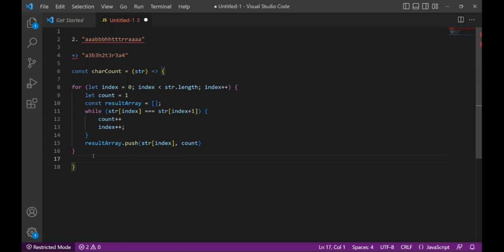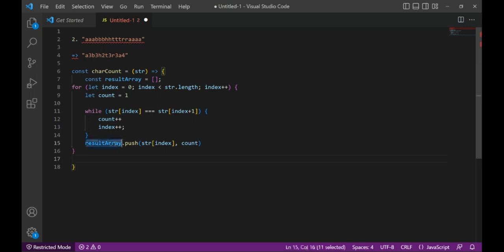Now in this result array, whatever output we are creating is in the array, right? So better if we put this result array outside, and now this result array is the array in which we will have the character and the count of it.